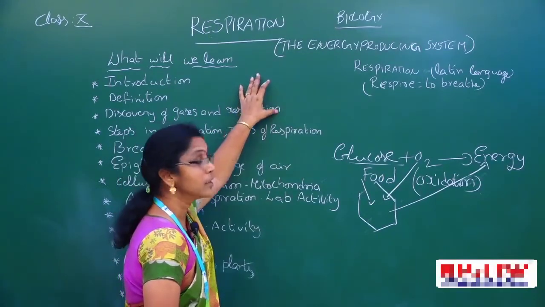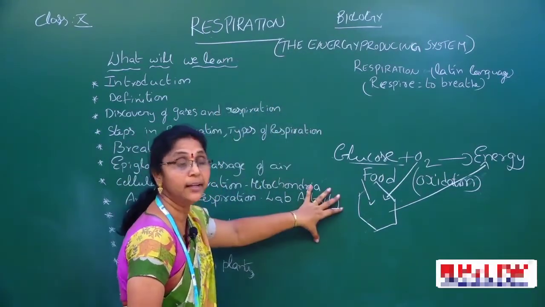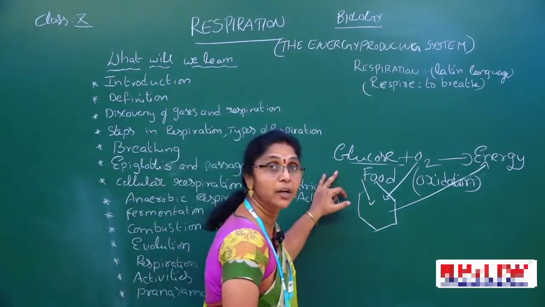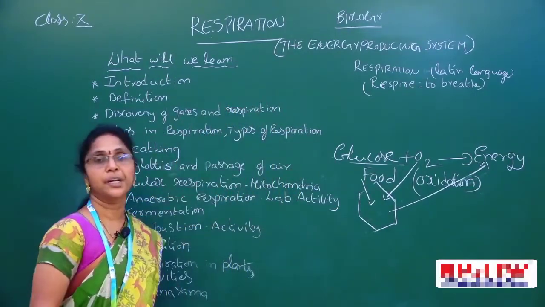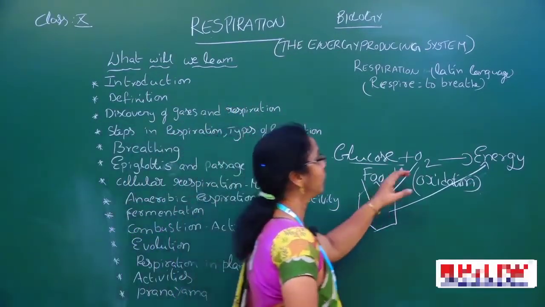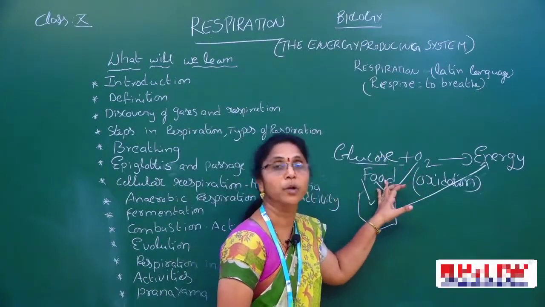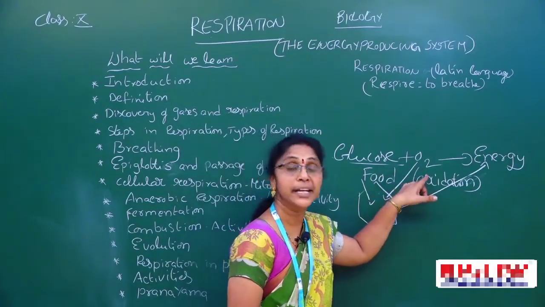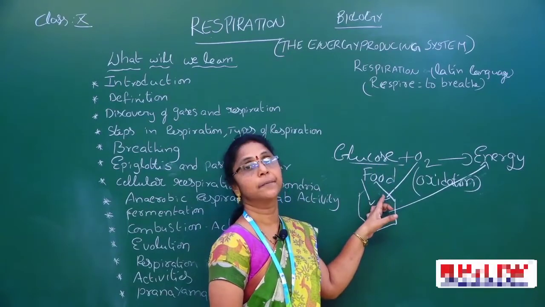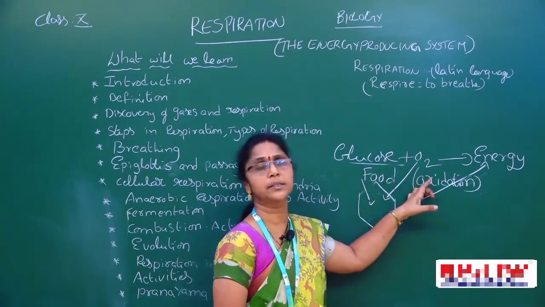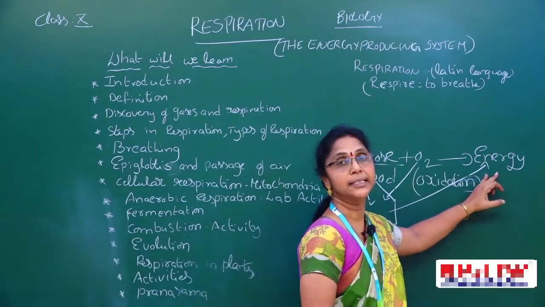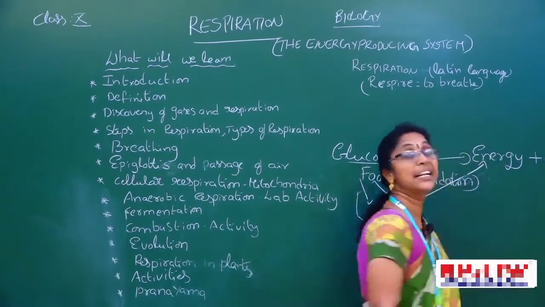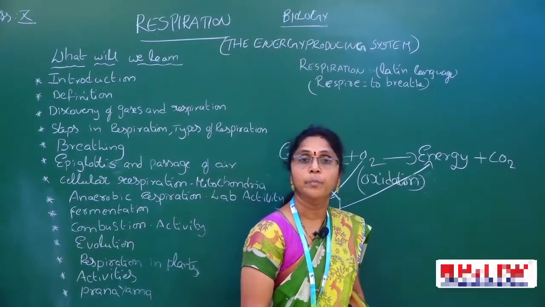Respiration. This is also one of the important and essential life processes for all living organisms, either unicellular or multicellular. Okay. Now what is respiration? Once again see the definition of respiration. Children, once again we learn the definition of respiration. What is respiration? The food molecules, the glucose molecule, is broken down or oxidized. Oxidation means adding of oxygen. So the glucose molecule is oxidized and now energy is releasing. Along with energy, now what do they release? Carbon dioxide. Already we know that.